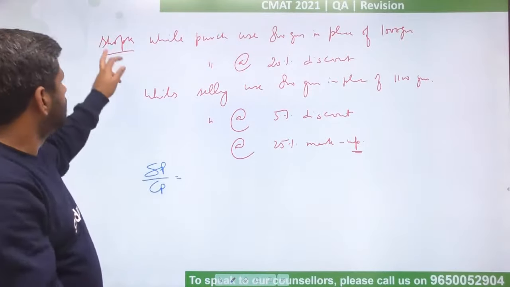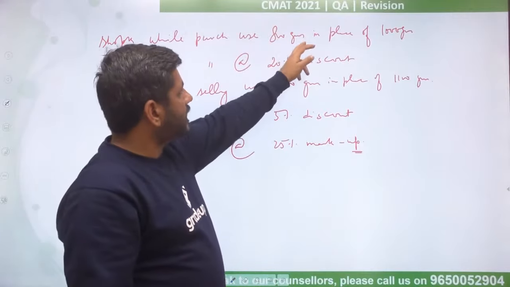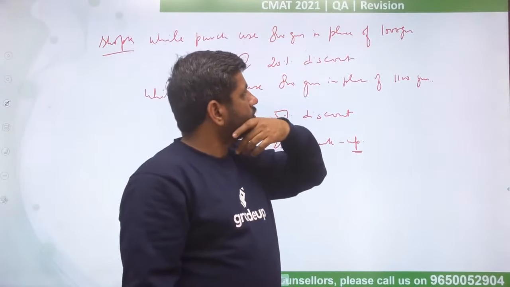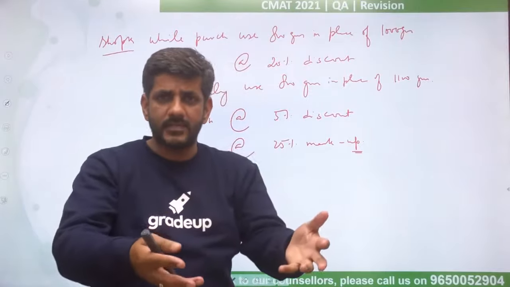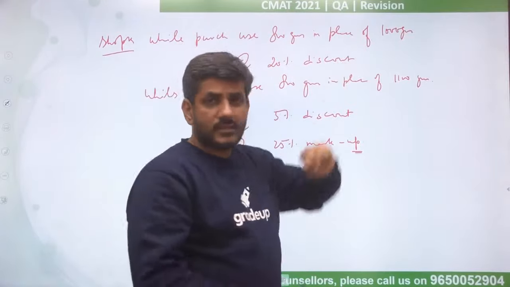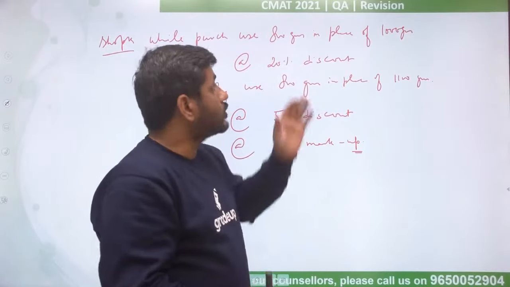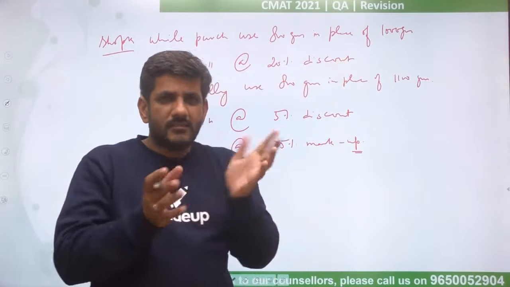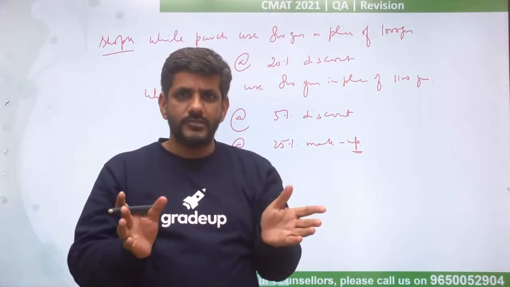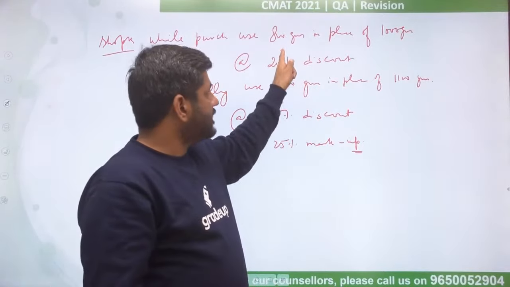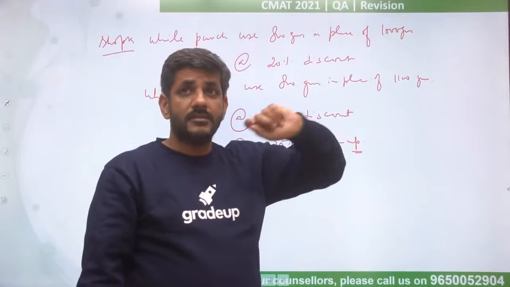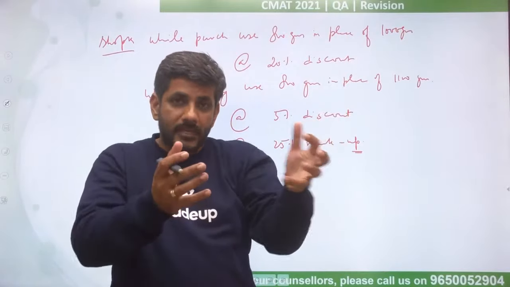I'll just tell you. While purchasing uses 800 grams in place of 1000 grams. So if you are purchasing something and rather than 1000 you use a weight of 800, you will be getting less, but you will be paying more, right? I just have to figure out whether it is profit or loss. That means I will have to pay for 1000, but I am getting 800.